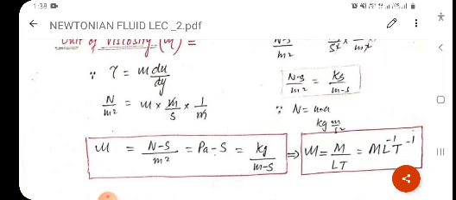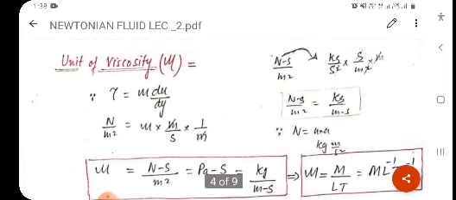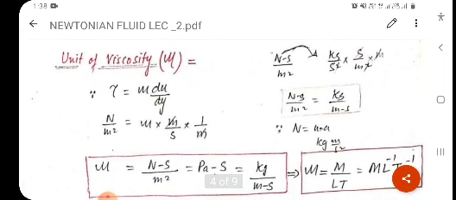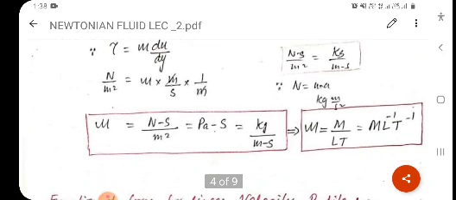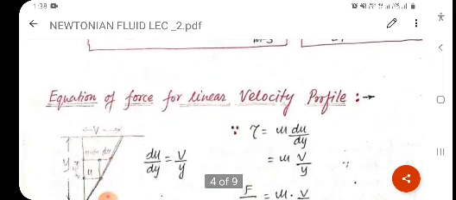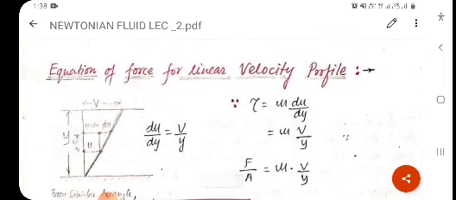Or we can also write, which I have already explained on the right side, this is kg per meter per second. Kg per meter second. And the dimensional formula you can derive by this relation. So now we will discuss the next important concept, which is related to Newtonian fluid. Clear? Equation of force for linear velocity profile.